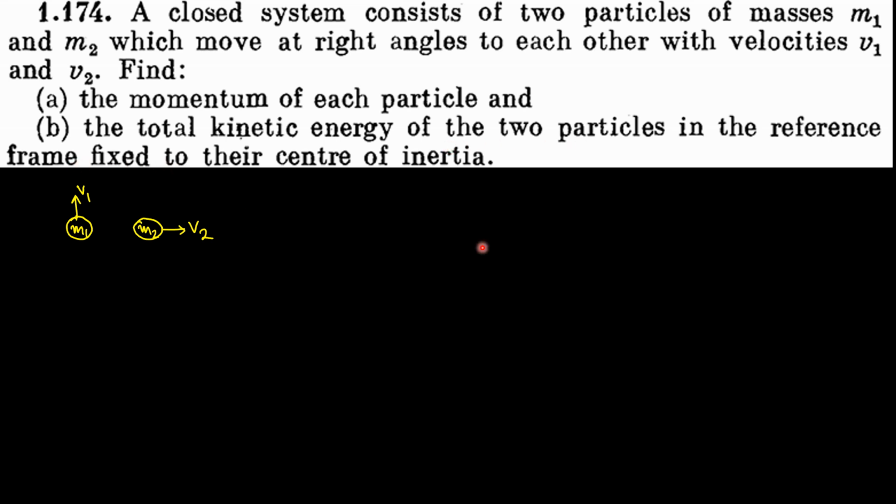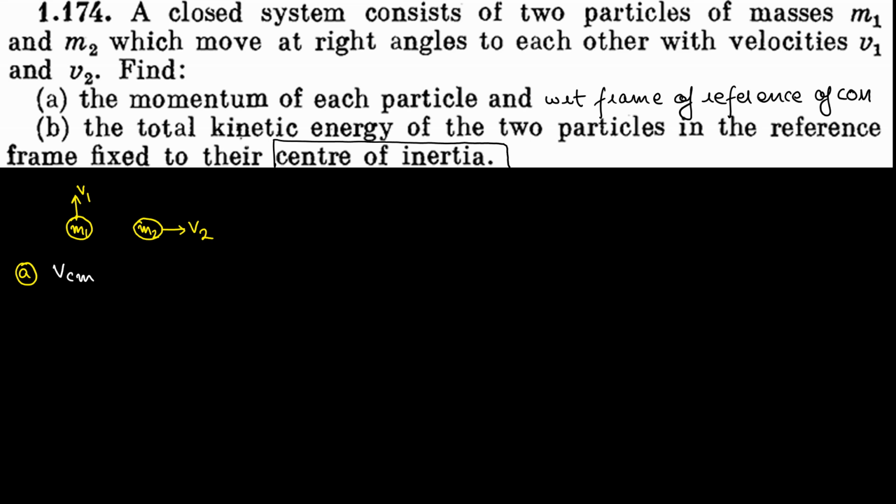See, momentum and kinetic energy both are dependent upon velocities, and velocities are dependent upon frame of reference. So momentum and kinetic energy both are dependent upon frame of reference. So to find out the momentum and kinetic energy with reference to center of mass, first we'll start with momentum, or part A of the question. We have to find out the velocity of center of mass.